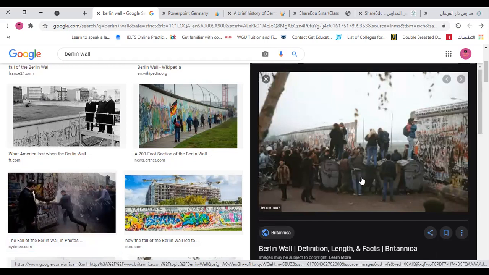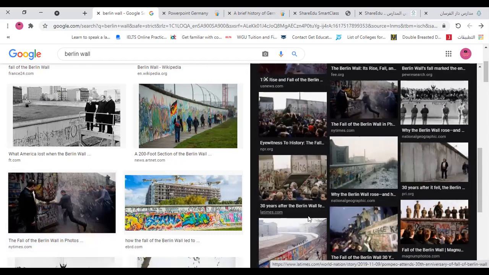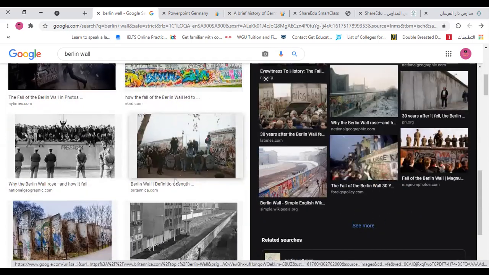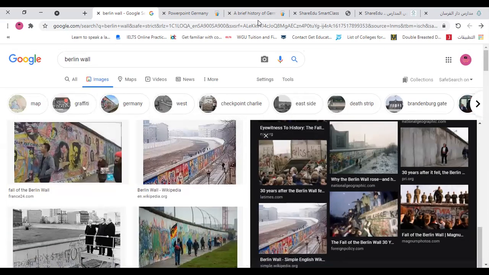When they opened some part of it, the people just went like insane from this part to this part, to see each other and to salute each other and to say, we are only one country, don't do that again. And nobody can stand in front of them. Khalas, when that wall came down, the people came like so insane because they were eager to see each other. And the government, when the government saw this, they said, Khalas, we will be united and we will be one country. And thus it became the country of Germany as we know it right now.